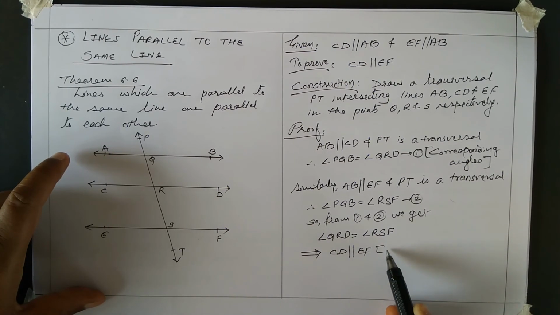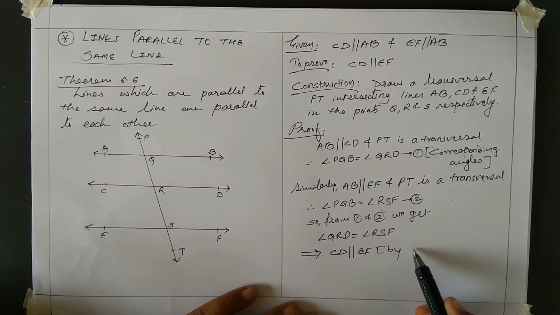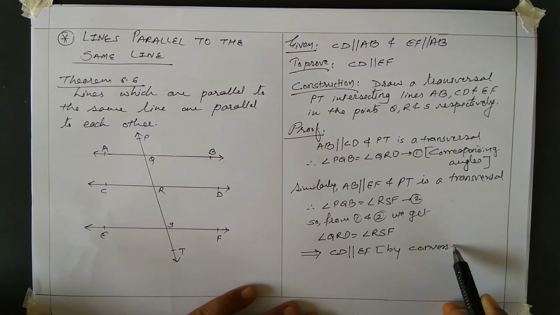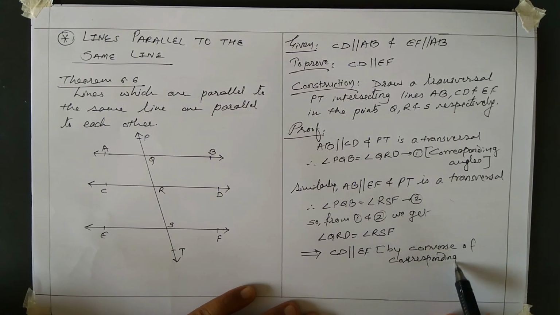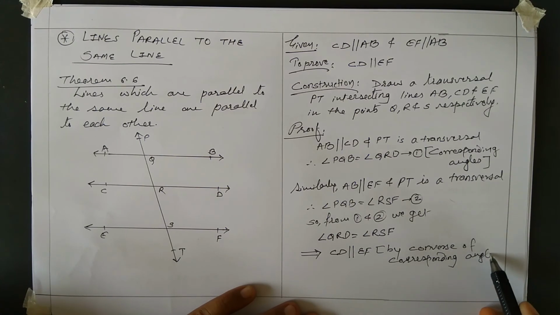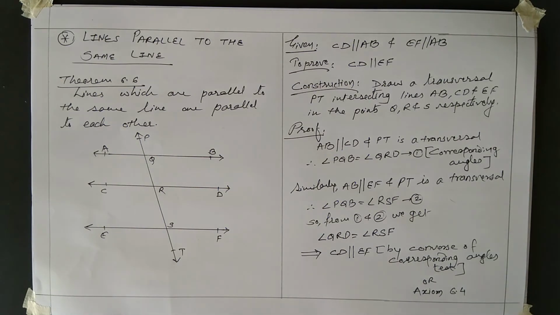The reason you can write by converse of corresponding angles test, or you may write axiom 6.4. Hope you have understood this theorem.